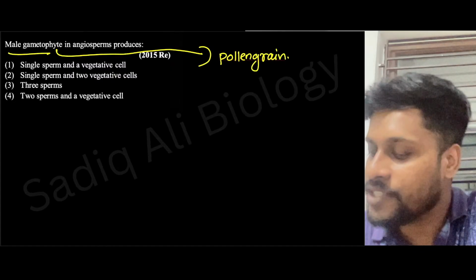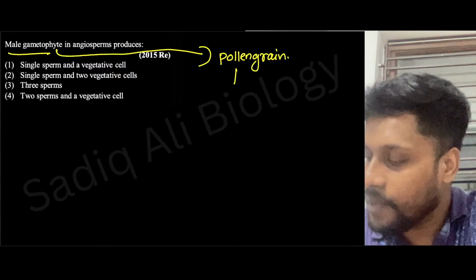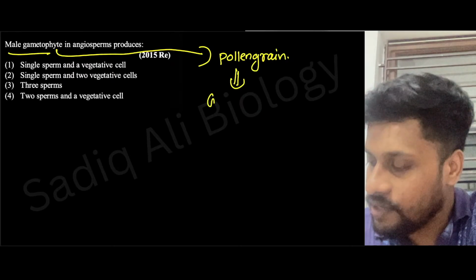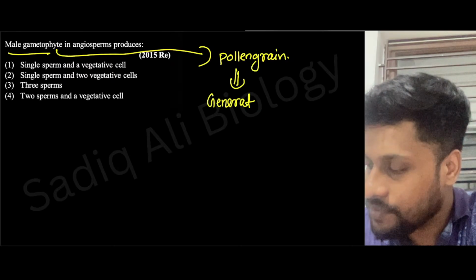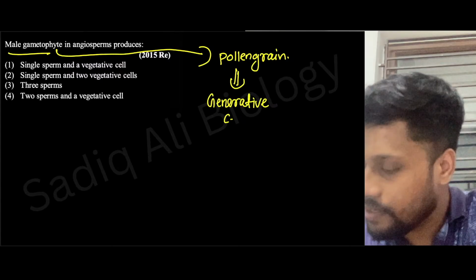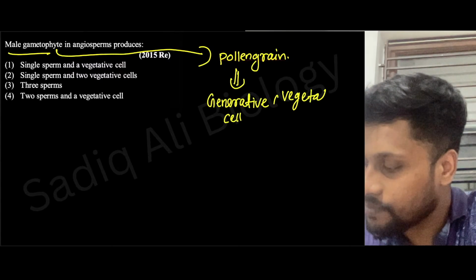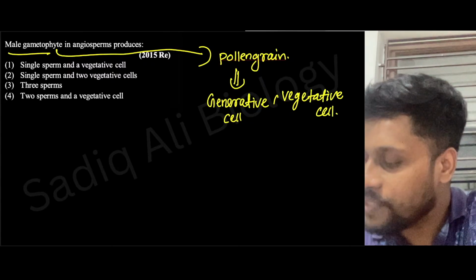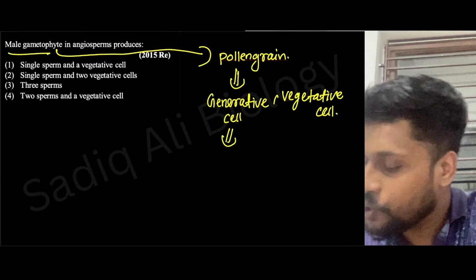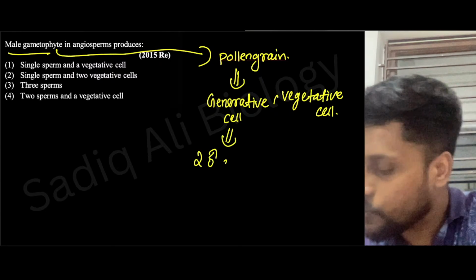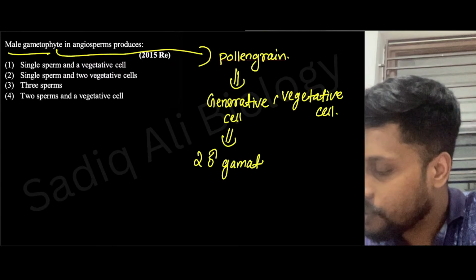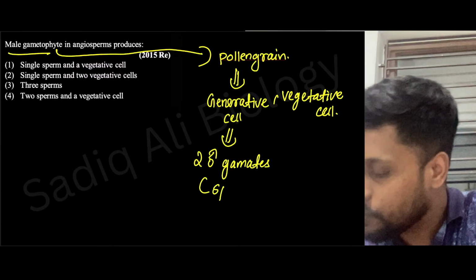And in pollen grains, you know that pollen grain will be having two cells. One is called generative cell. Second one is called vegetative cell. And you know, generative cell will be forming two male gametes, or we can say sperm, two sperm.